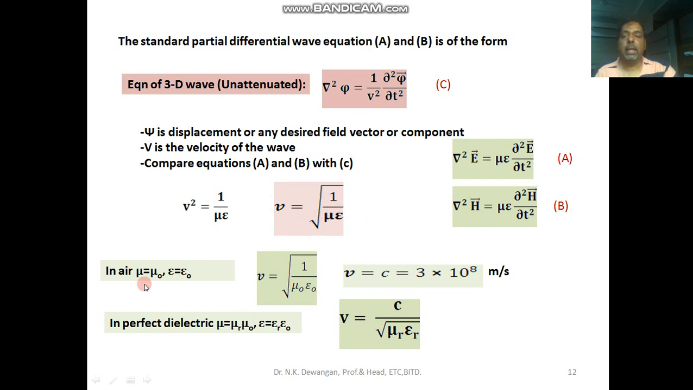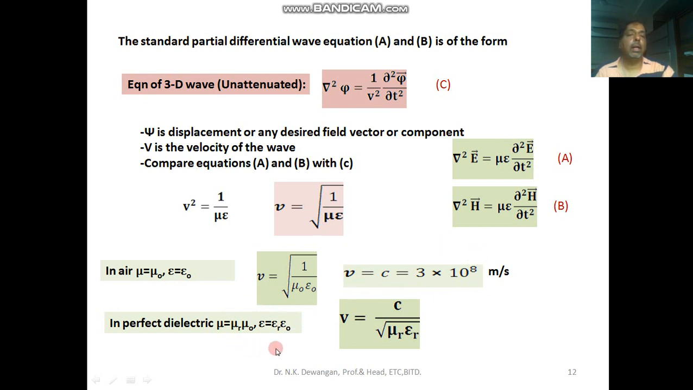In case of air, mu r is 1 and epsilon r is equal to 1, so mu is equal to mu naught and epsilon is equal to epsilon naught, and v is equal to under root 1 upon mu naught epsilon naught. The value of epsilon naught is 8.85 into 10 to the power minus 12 farad per meter, and mu naught is 4 pi into 10 to the power minus 7 Henry per meter. You will get the exact value of the velocity of light in free space, that is 3 into 10 to the power 8 meter per second. So Maxwell concluded that in free space the electromagnetic wave moves with the velocity of light.